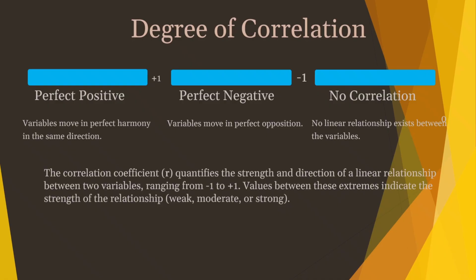-1 is perfect negative correlation. This means the variables move in perfectly opposite directions. If one goes up, the other goes down by a perfectly related amount. And then 0 or no correlation. This means there is no linear relationship at all between the variables. They don't seem to move together in any predictable straight line way.